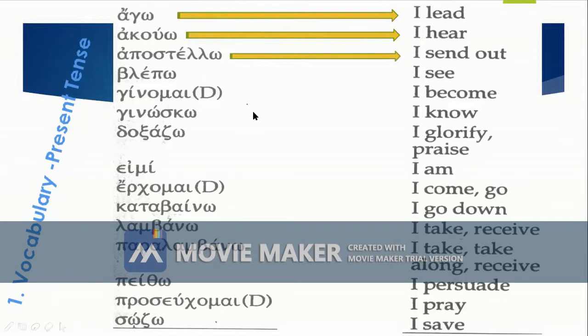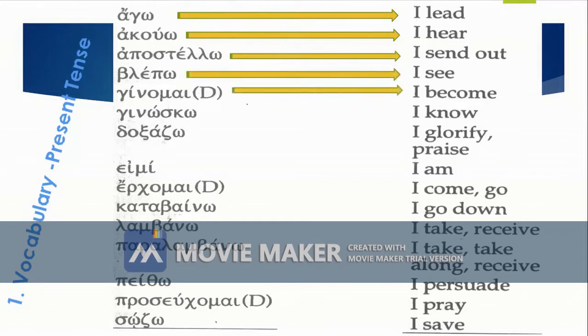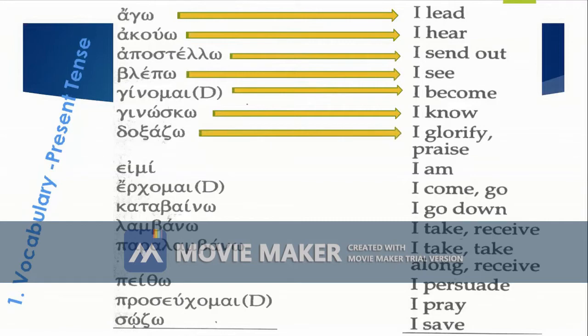We have also the word blepo. Can you say it with me? Blepo. It means I see. Next, the word ginomai. It means I become. You have also the word ginosko. It means I know. Next word is doxazo. It means I glorify or praise.